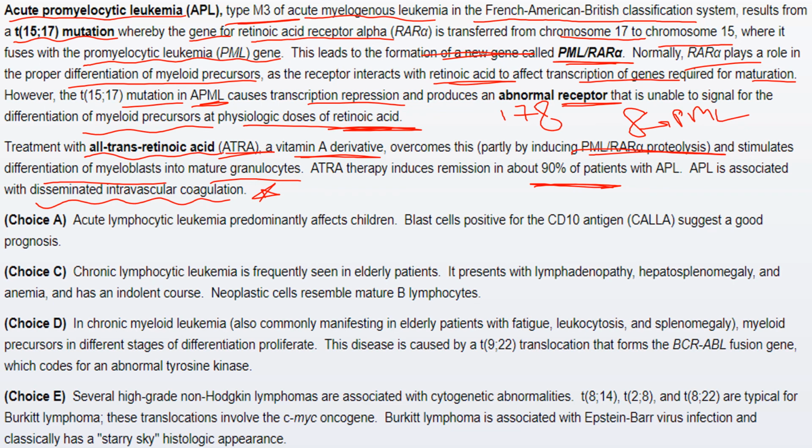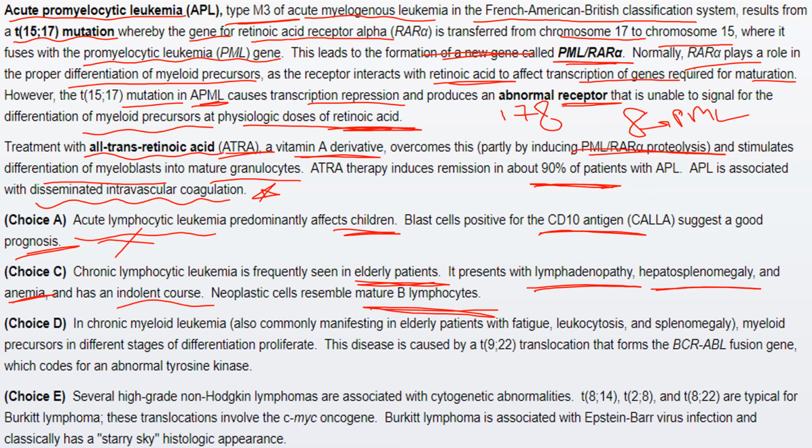Now, the other options are inappropriate. As in choice A, acute lymphocytic leukemia predominantly affects children, and the blast cells are mostly positive for CD10 antigen, which suggests a good prognosis. There was no such mention, therefore it is inappropriate. Chronic lymphocytic leukemia is seen in elderly patients, and presents with lymphadenopathy, hepatosplenomegaly, and anemia, and has an indolent course. Neoplastic cells resemble mature B lymphocytes. There was no such mention, therefore it was not the appropriate answer.